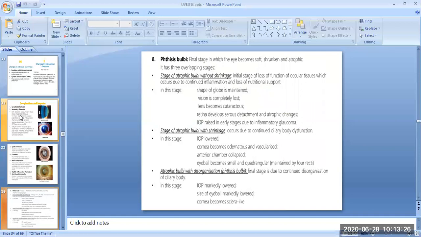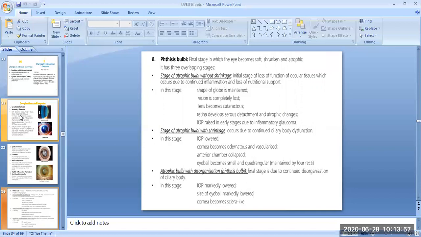Then the next complication is phthisis bulbi, the final stage and end result of any form of chronic uveitis. The eye becomes soft, shrunken, and atrophic. First there is a stage of atrophic bulbi without shrinkage, the initial stage of loss of function of ocular tissues, which occurs due to continued inflammation and loss of nutritional support.